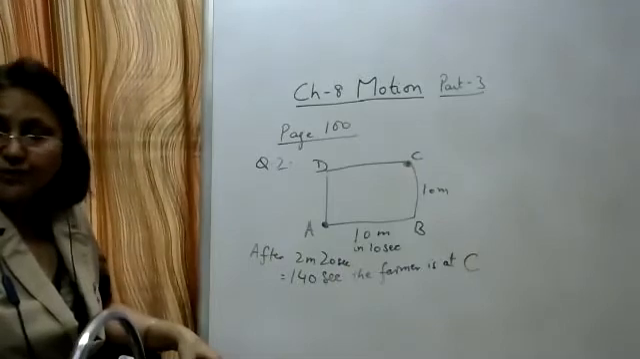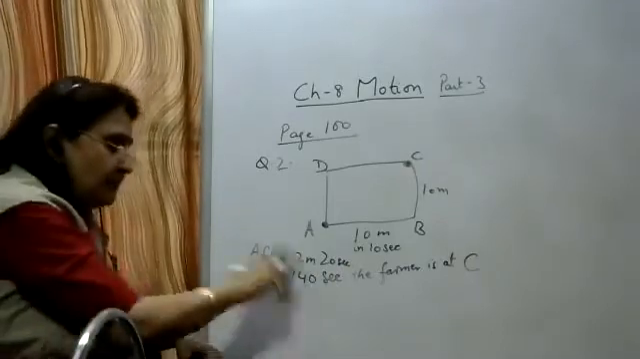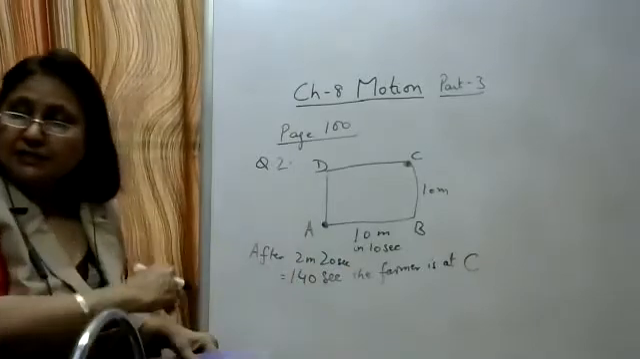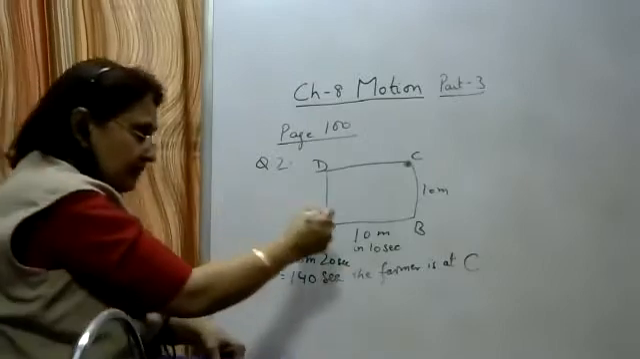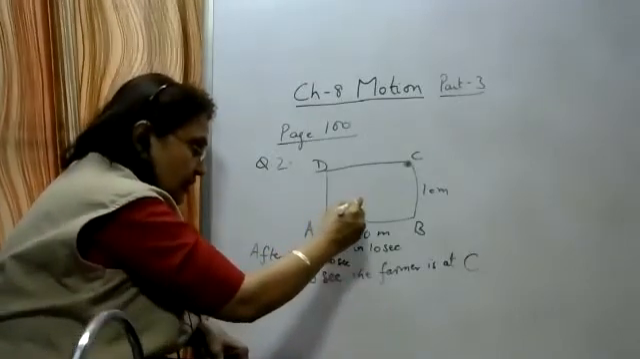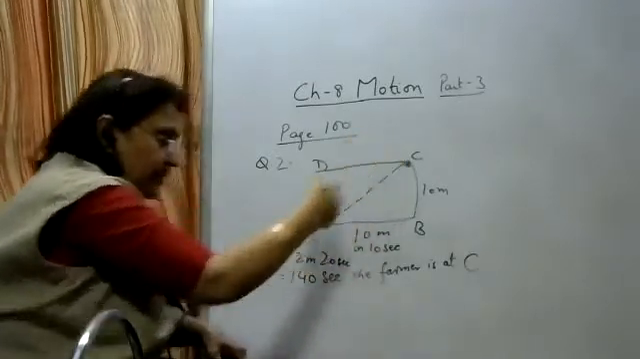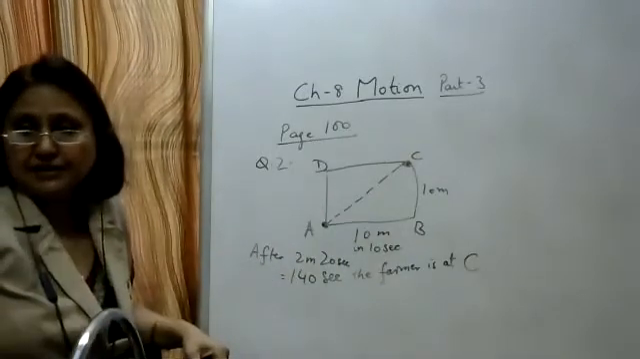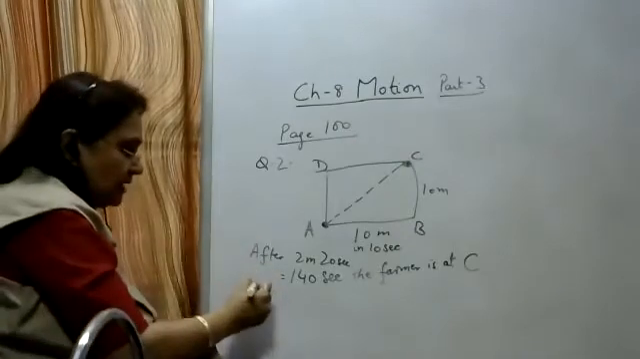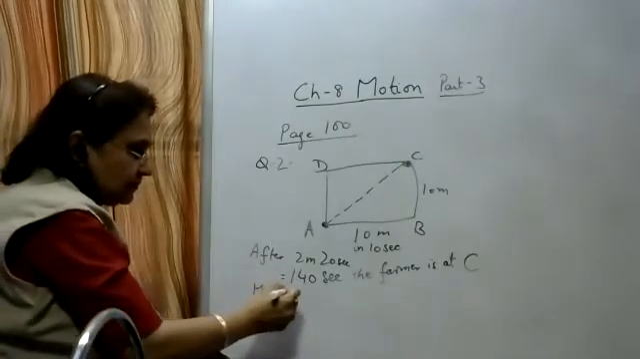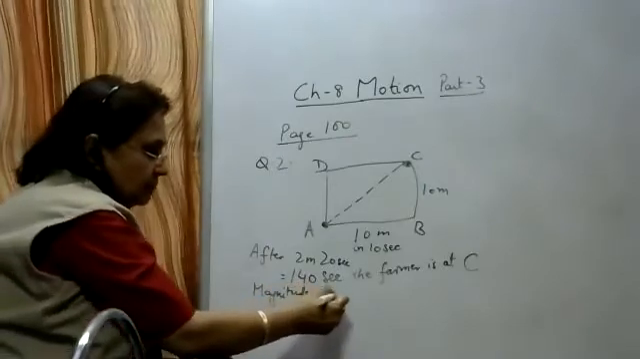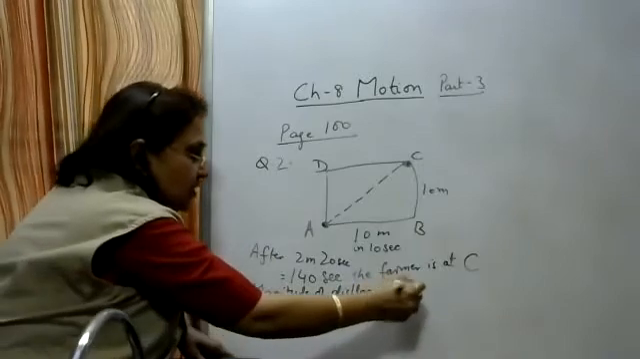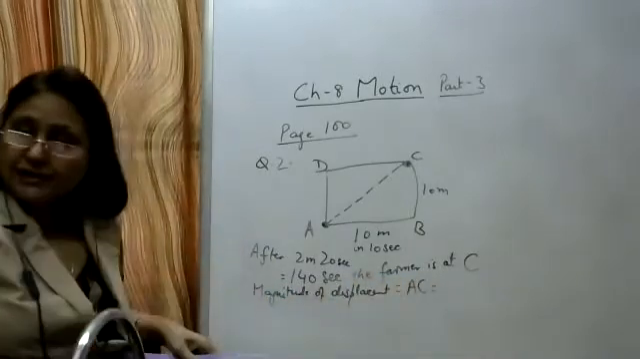Now here you have to find out the magnitude of the displacement after 140 seconds. We know that the magnitude of displacement is the shortest distance between the initial and the final position. The shortest distance is always a straight line. So this straight line AC is giving the magnitude of displacement. So magnitude of displacement is equal to AC. Can you find out AC?